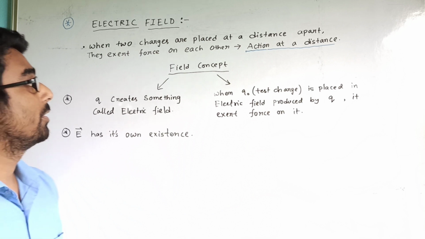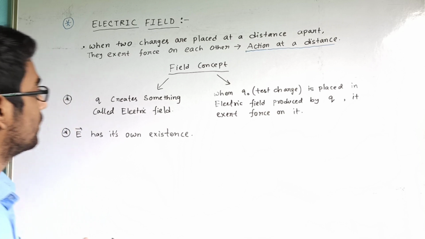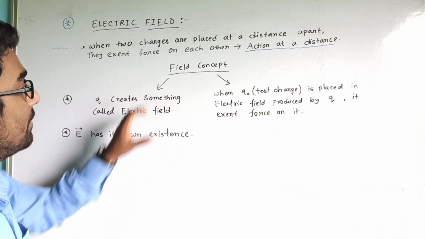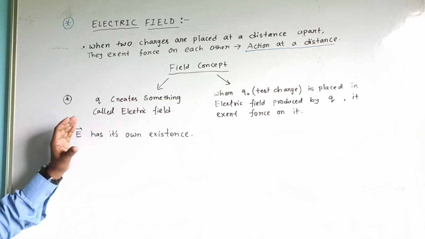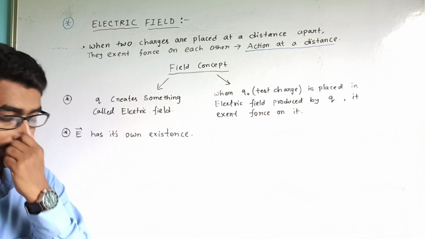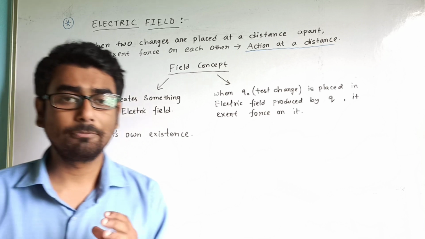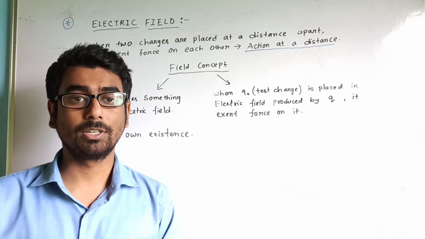Now, if we want to know about the field concept very clearly, I have divided it into two parts. First one, we consider Q creates something called electric field. We can make an analogy with the gravitational field.